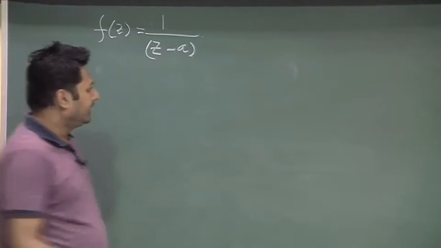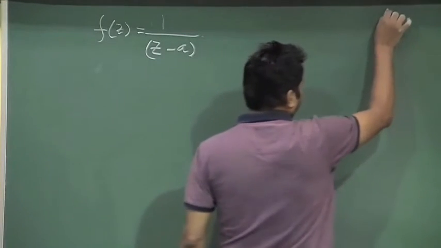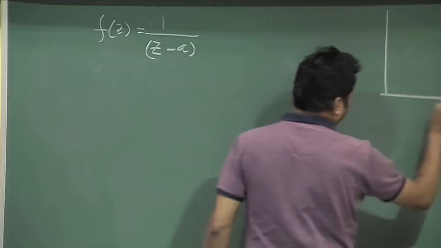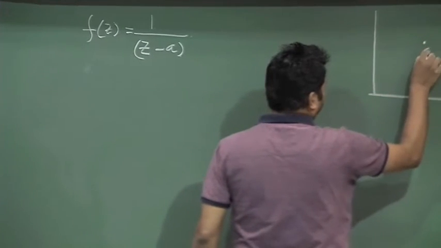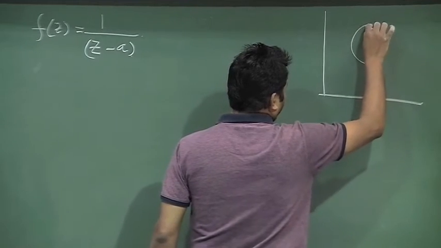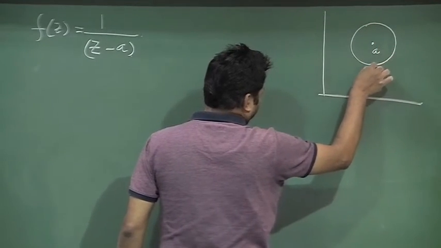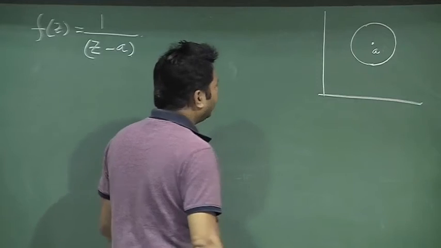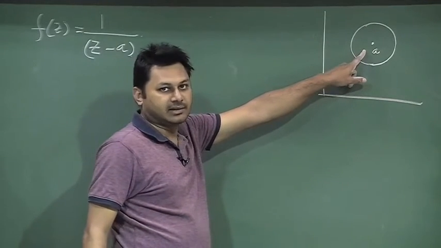So, let me write the region here, which region I want to find. Here the point is A, and this is the circle I have, and I want to find out the integration here.